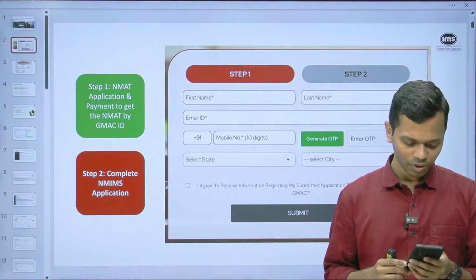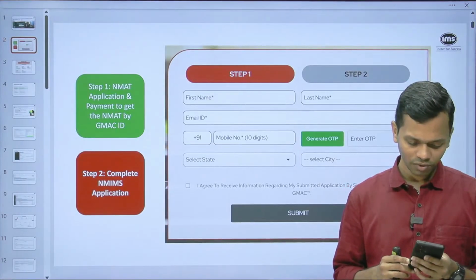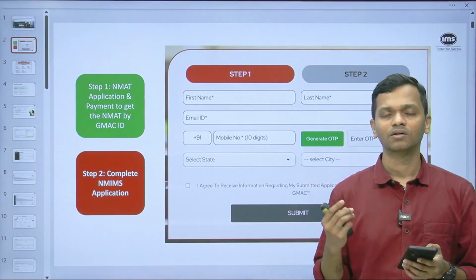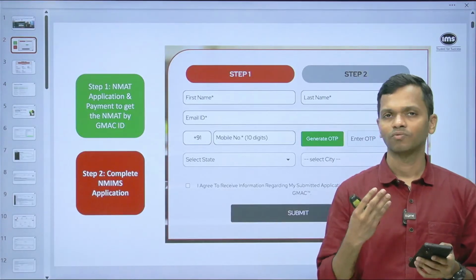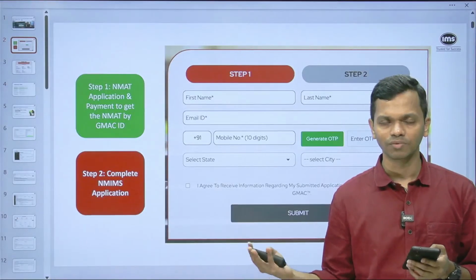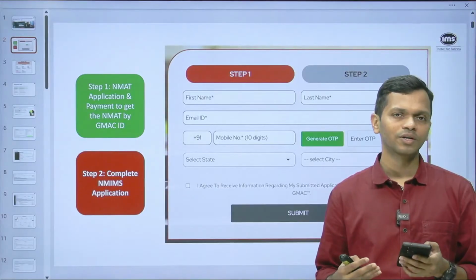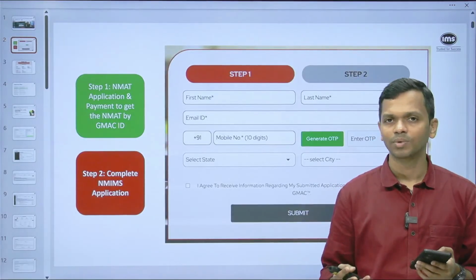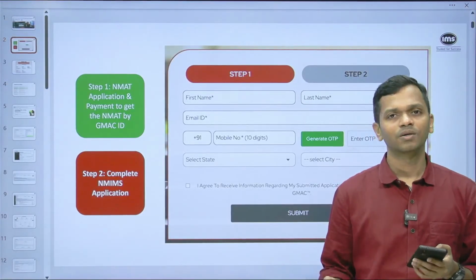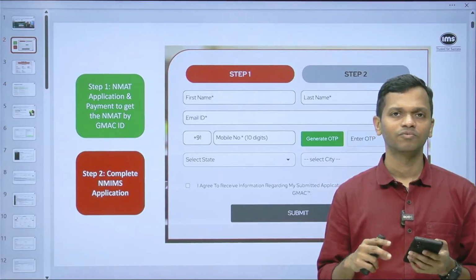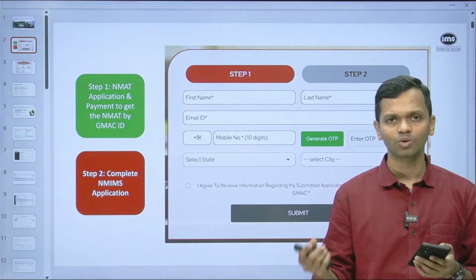Tanvi asks, can you please elaborate on which specific date slot we should select for NMAT and SNAP if we are giving CAT on the 30th? Okay, good question. NMAT you can take from 5th November till mid-December, whatever the deadline is. If you are very confident, you can take it prior to CAT, no harm in doing so, or you can take it post CAT. Then, depending on whether you are taking MyCAT, you will have to decide which SNAPs you also want to take and when you want to schedule your NMAT.